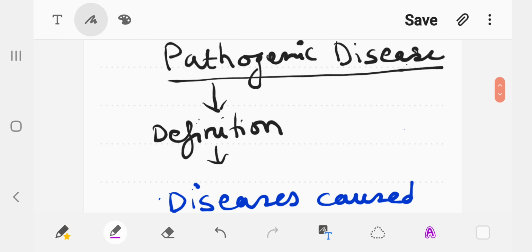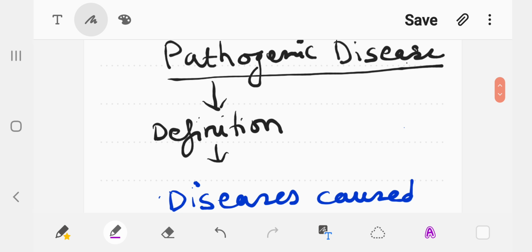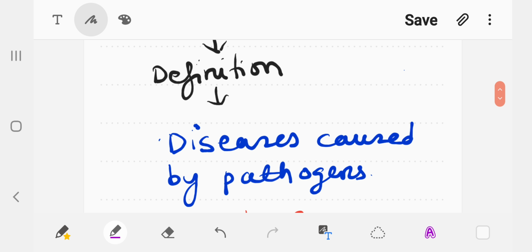So let's see what is the shortest definition for pathogenic diseases. These are the diseases which are caused by the pathogens. You may give examples for different types of pathogens, like bacterial. If you are going to give an example for bacteria, then you may mention some of the common bacterial diseases like typhoid, which are caused by bacteria.